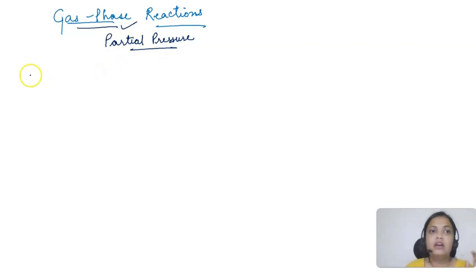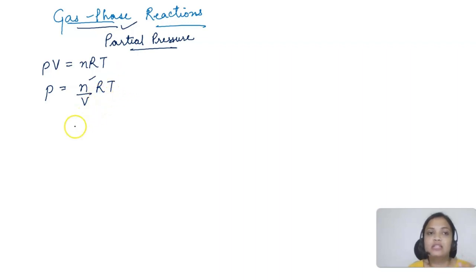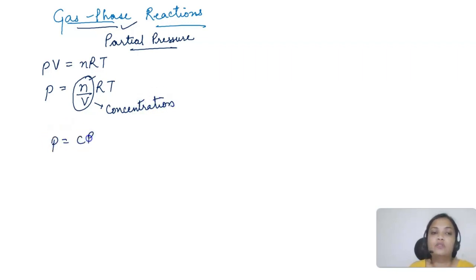How? Let's see. You know that for an ideal gas, PV is equal to nRT. So the partial pressure will be n upon V times RT. N is the number of moles, V is the volume, R is the gas constant, T is the temperature. So number of moles per unit volume, n upon V, what can we say? We can say concentration only, right? This is what concentration is, number of moles per unit volume. So I can say P is equal to CRT.